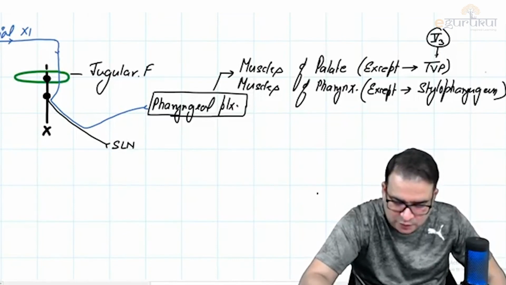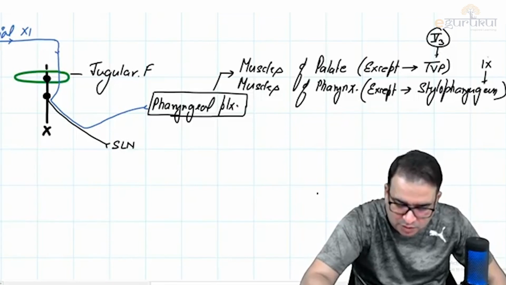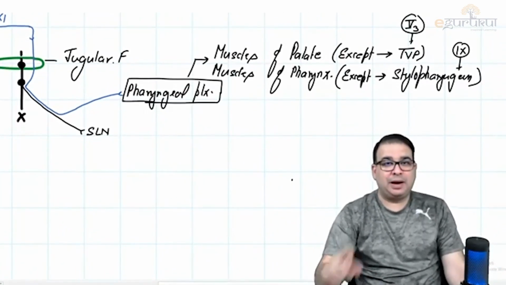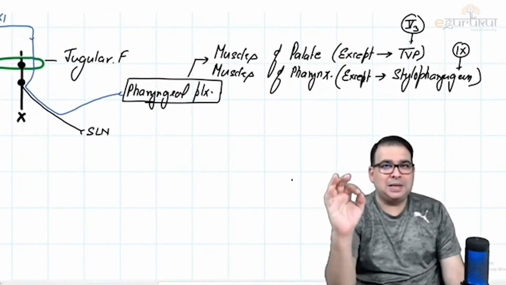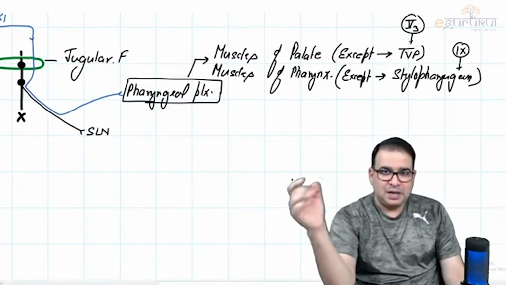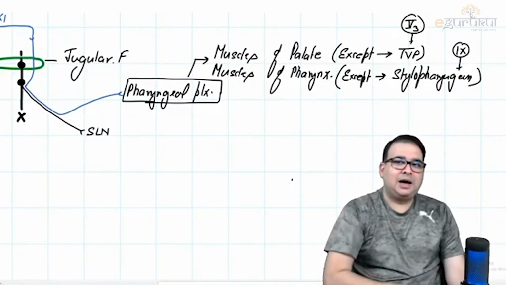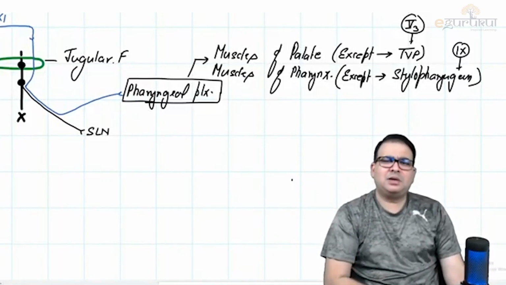Stylopharyngeus. As we said, stylopharyngeus is the only muscle supplied by what nerve? Glossopharyngeal nerve. So these two exceptions you have to keep in mind. Muscles of the palate except tensor veli palatini, and muscles of the pharynx except stylopharyngeus. They are the rest, everything else, all other muscles of palate and pharynx.